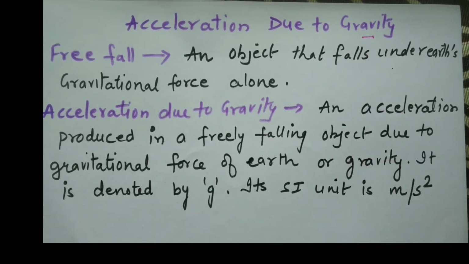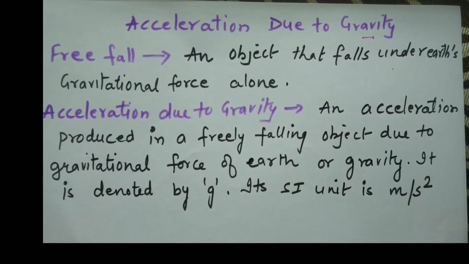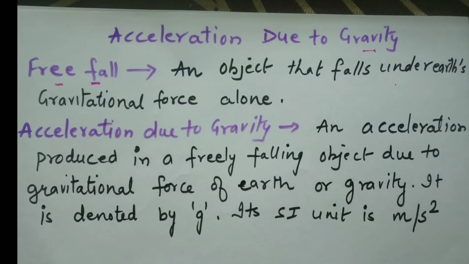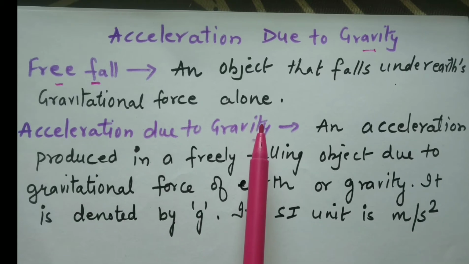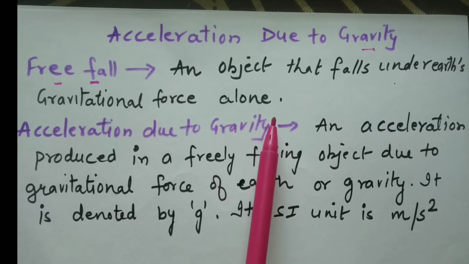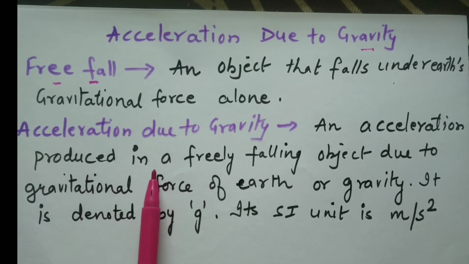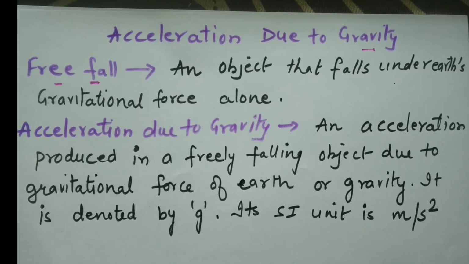So whenever an object is falling under this gravity or the gravitation force of the earth, we call that object is in free fall. That means when any object is falling towards the earth because of its gravitation force, we call that object a freely falling object, and we call that object is in free fall. Now students, when an object is in free fall, its velocity continuously keeps changing due to this force of gravitation of the earth or due to this gravity.